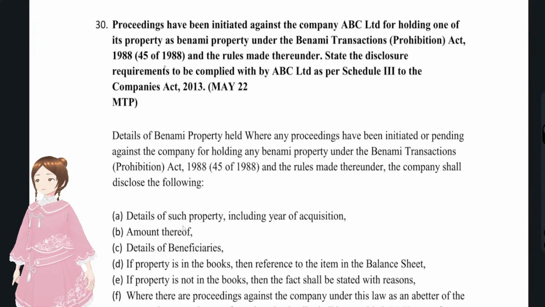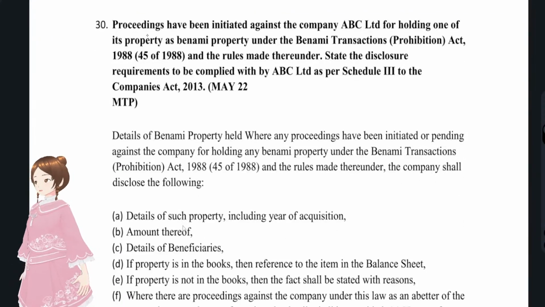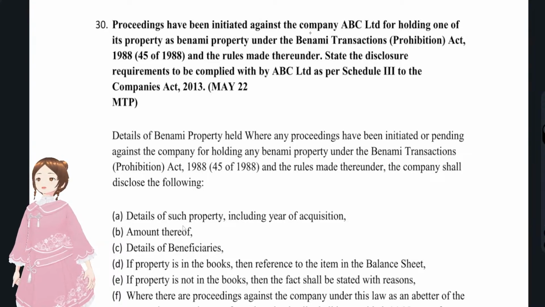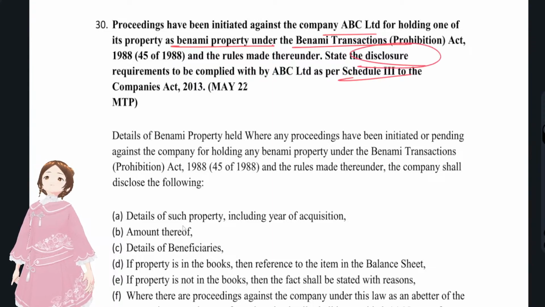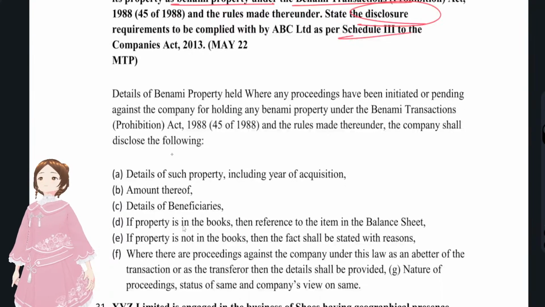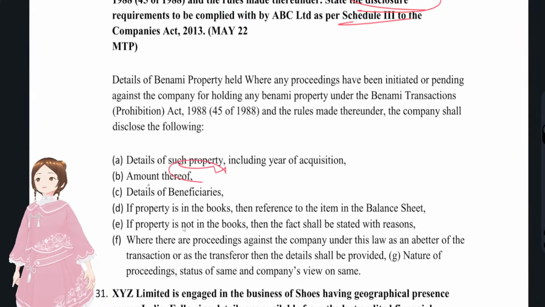Now we'll see question number 30: proceedings that have been initiated against the company ABC Limited for holding property as Benami property under Benami transactions. Schedule 3 disclosure requirements: details of that property, details of the beneficiaries and the amount involved.